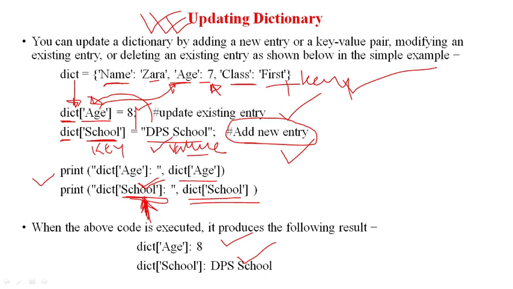And this was a new entry added after the creation of dictionary. So we can modify the dictionary after its creation. It's a mutable object, we can modify it, but we have to remember that we have to provide both the key and values, both we have to provide, okay.